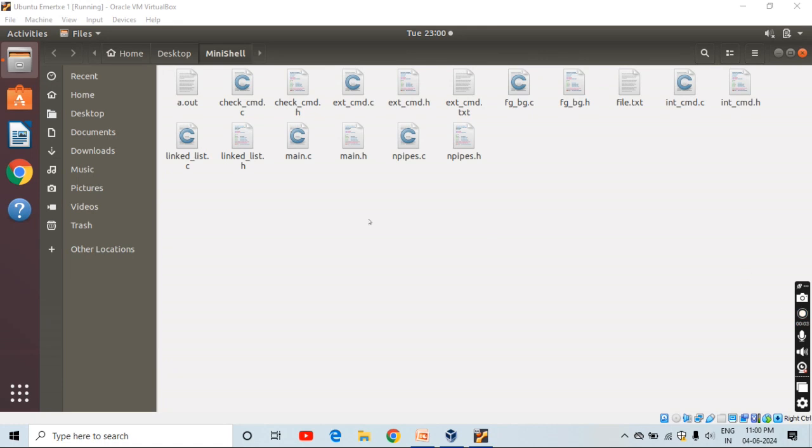Now I am going to show the demo of the project. So these are the files which are needed for the project. I have created all the .c and .h files needed for this project and stored them in this folder, that is MiniShell. So let me compile all the files and show the demo.